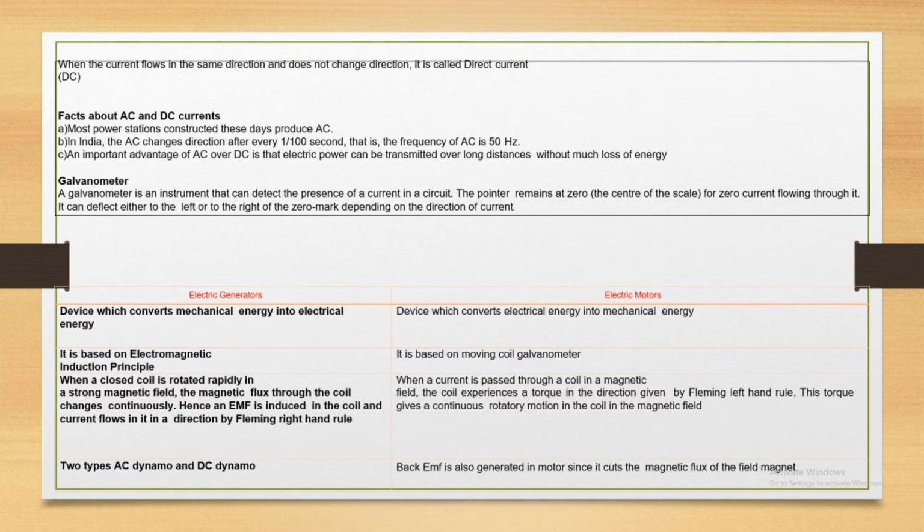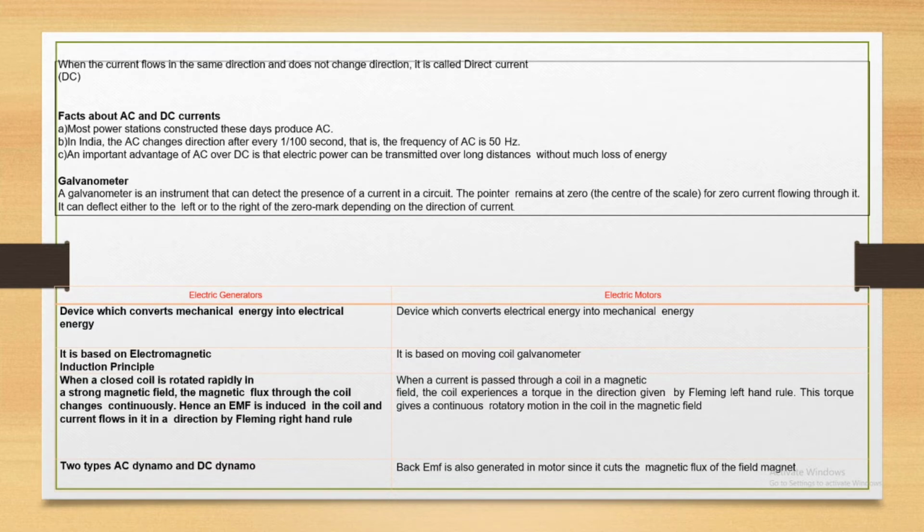A galvanometer. A galvanometer is an instrument that can detect the presence of a current in a circuit. The pointer remains at zero when no current flows through it, and it can deflect either to the left or right of the zero mark depending on the direction of current.